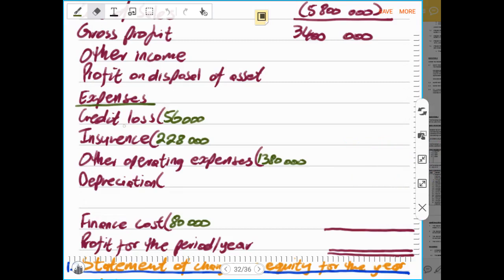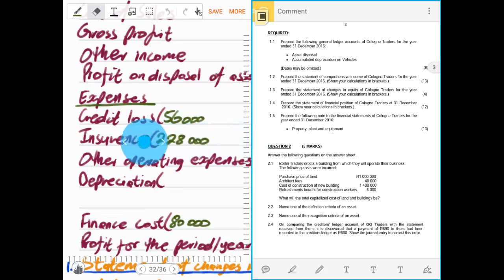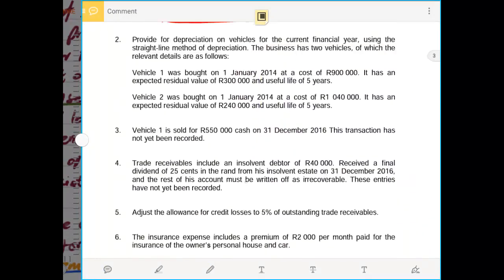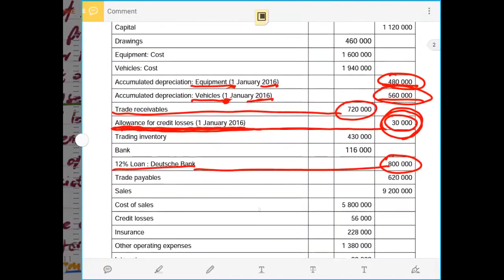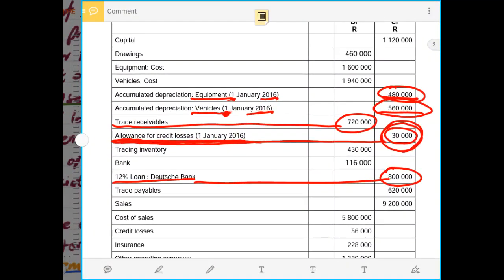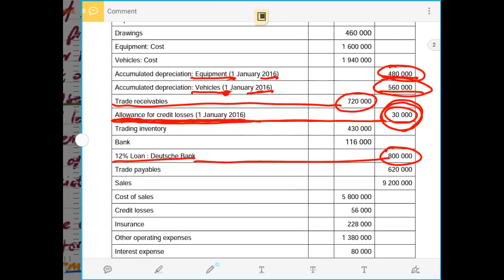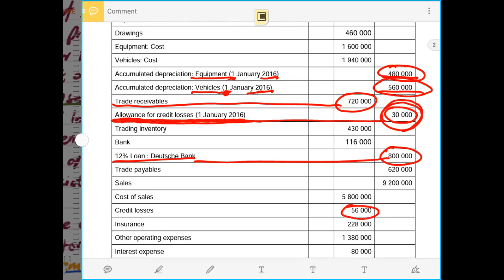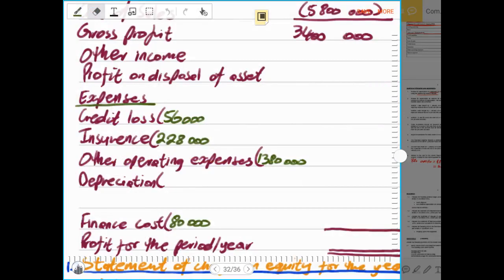You can see that the credit loss from the trial balance is given to be 56,000 rands. Then we are again given the amount of the insurance, 228,000 rands, from the trial balance.